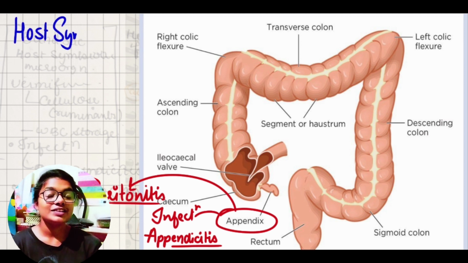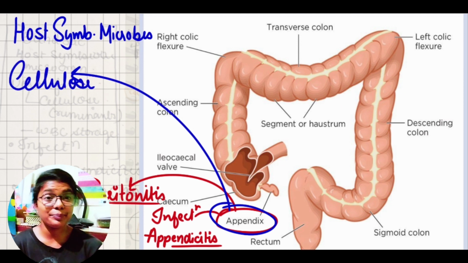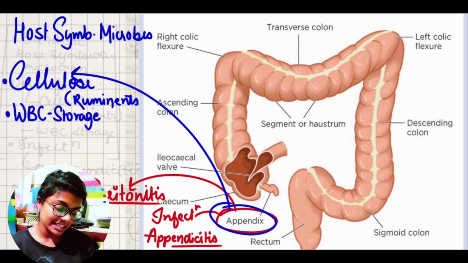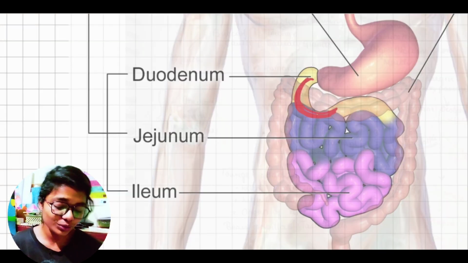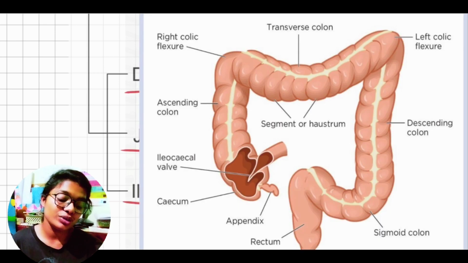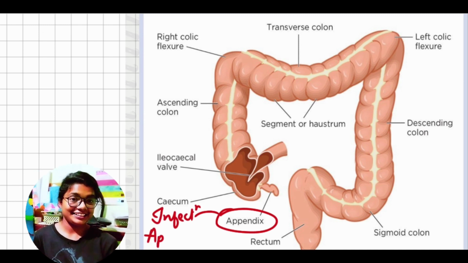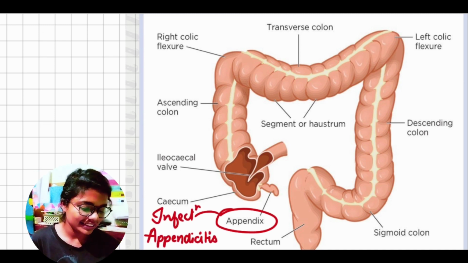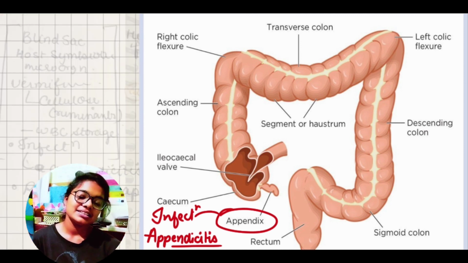Now the infection of this vermiform appendix is known as appendicitis, and the rupture of the appendix is known as peritonitis. So this is the thing that you should note: the infection of the vermiform appendix is known as appendicitis, and the rupture of the appendix is known as peritonitis.